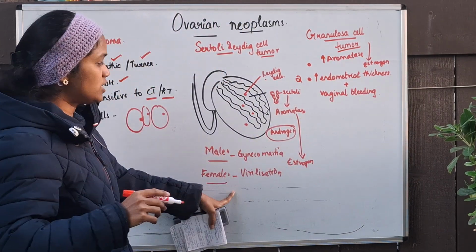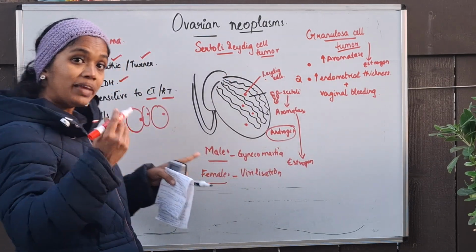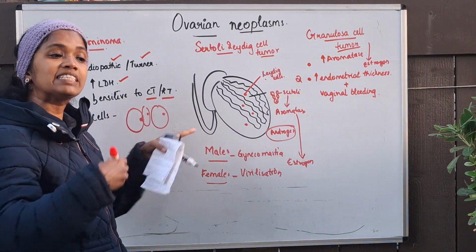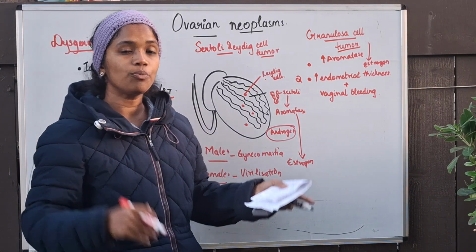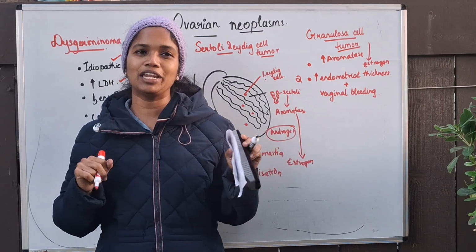But if there is virilization in females and gynecomastia in males, then it can be Sertoli cell tumor. And the one that has excess LDH, is sensitive to chemotherapy and radiotherapy, and can occur idiopathically or in Turner syndrome, is Dysgerminoma. So with this, we have seen part 2 of the ovarian neoplasms.